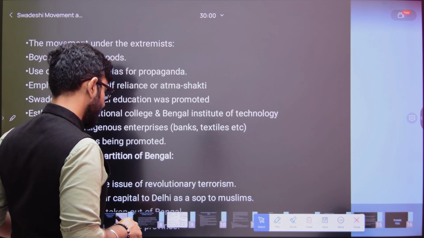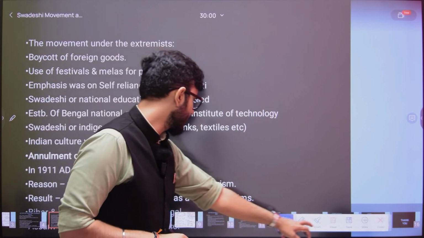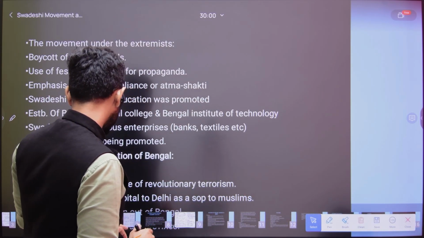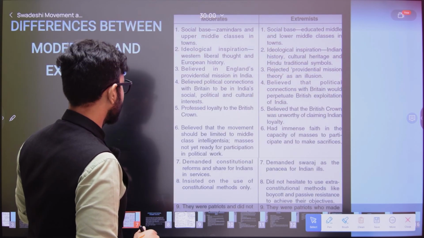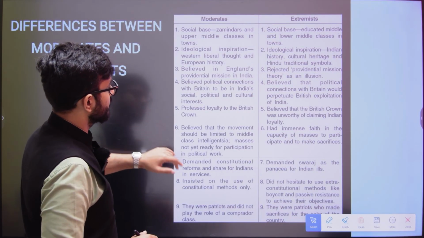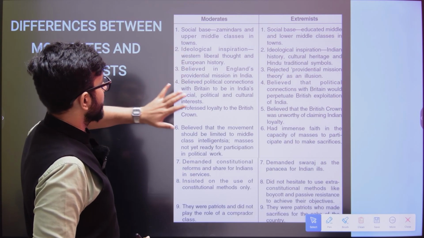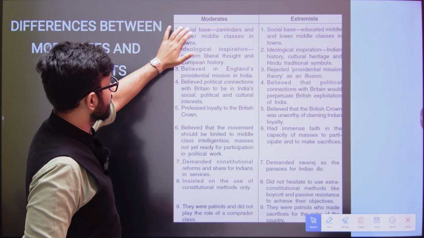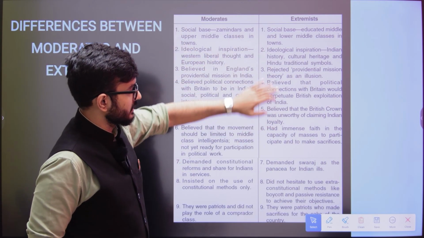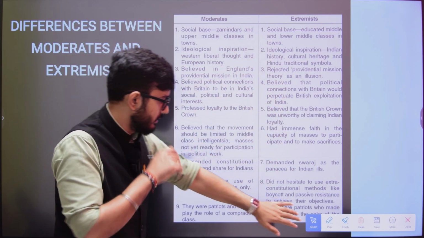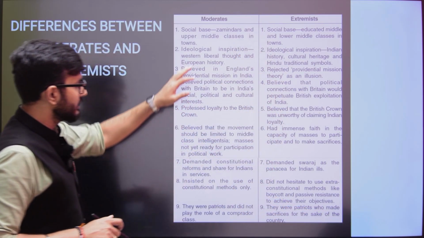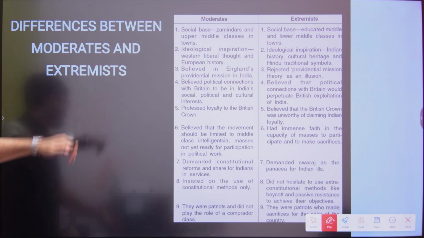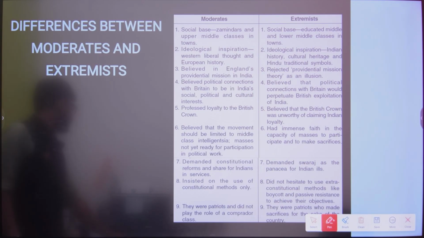When we talk about the extremists and the moderates, these are the moderates, these are the extremists.